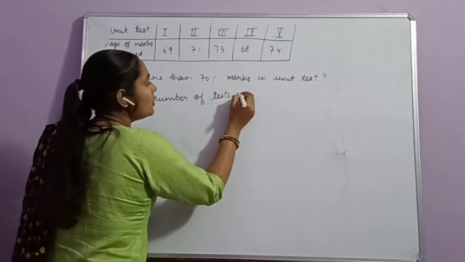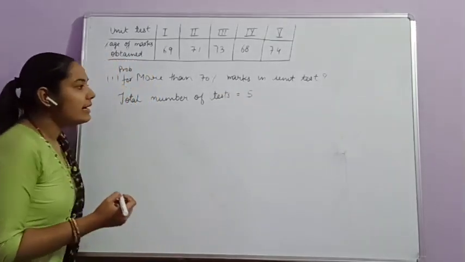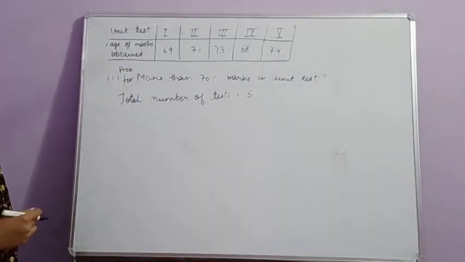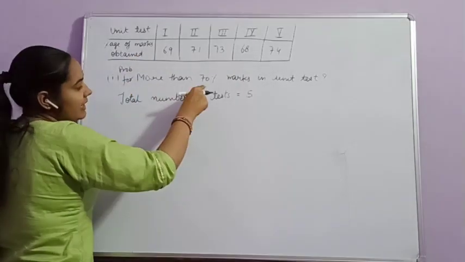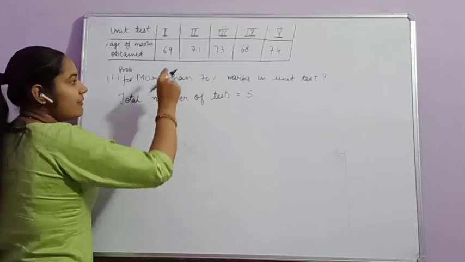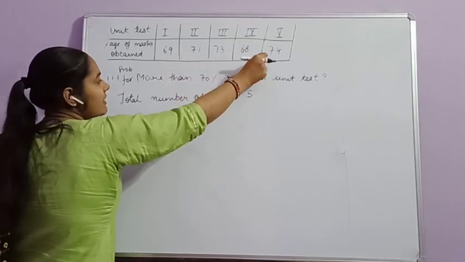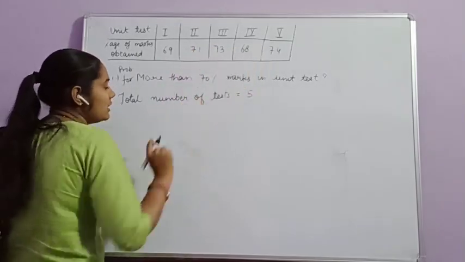That is equal to 5 tests. Clear? And the unit tests in which marks obtained have a percentage of more than 70% are 71, 73 and 74. That is 1, 2, 3.